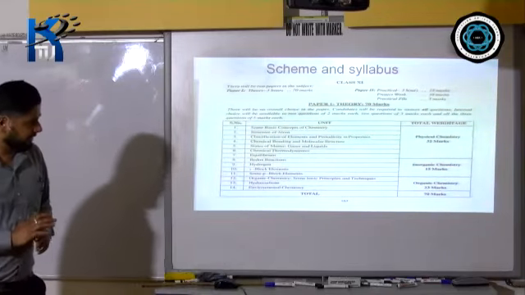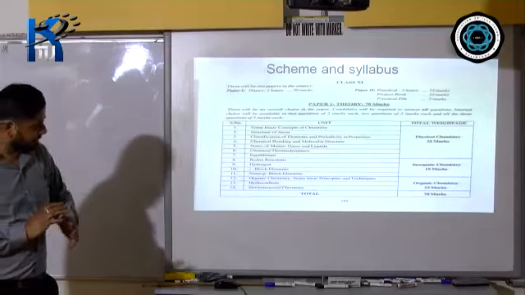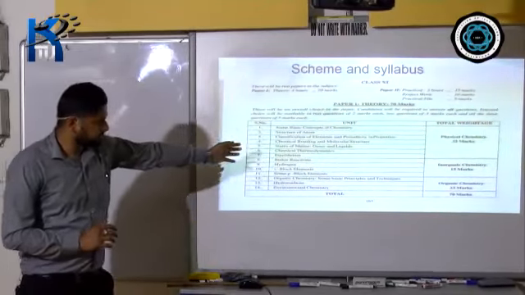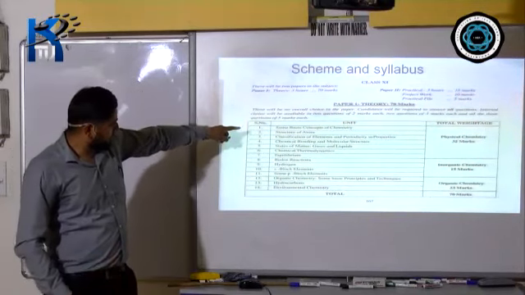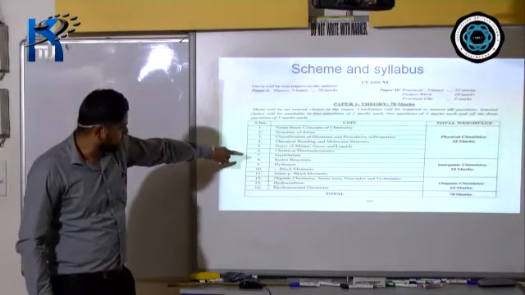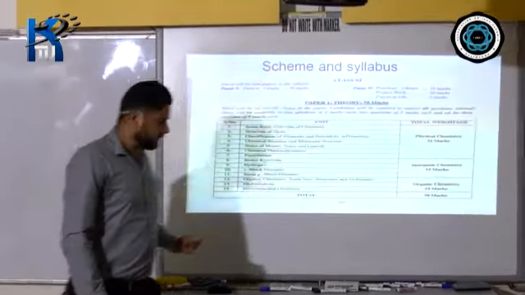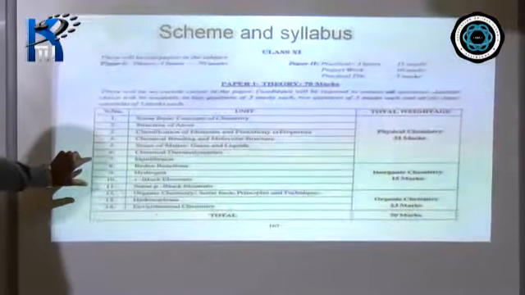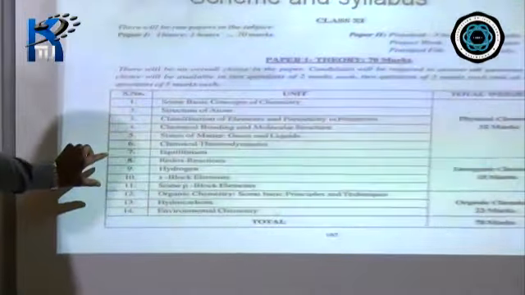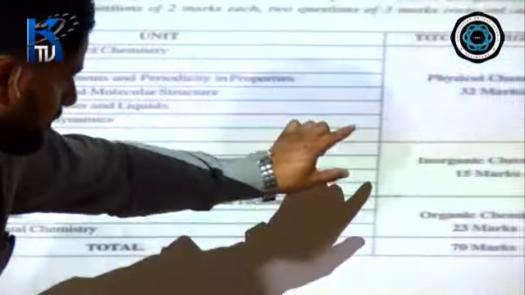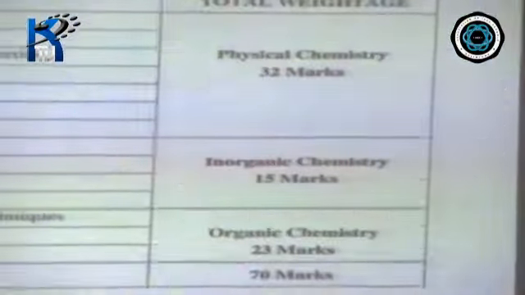Okay, so in class 11, you have to know about the 3 branches of chemistry. As you can see here, chapter number 1, 2 and chapter number 7 are considered physical chemistry. Chapter number 8 to chapter number 11 are inorganic chemistry.